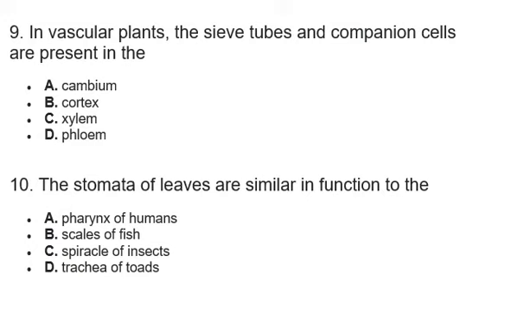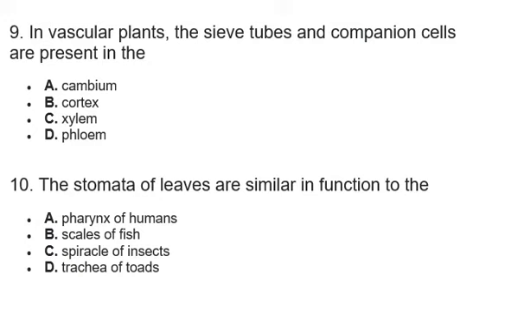Stomata helps to control the exchange of gases like water vapor and CO2 between the interior of the leaf and the atmosphere. However, the scales of fish have nothing to do with that. The pharynx of humans, which allows for the passage of food, does not have anything to do with that either.